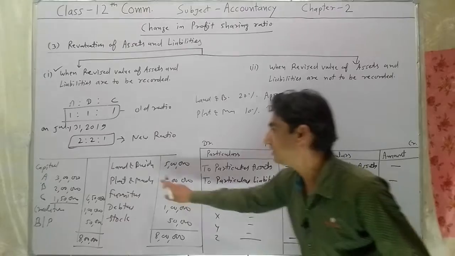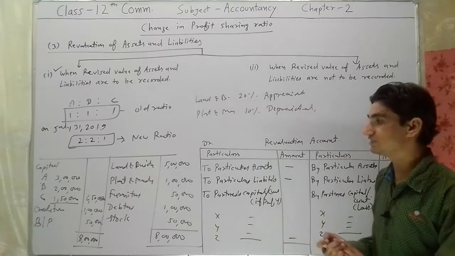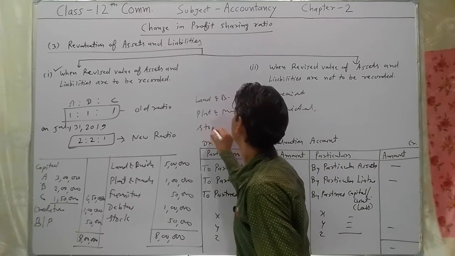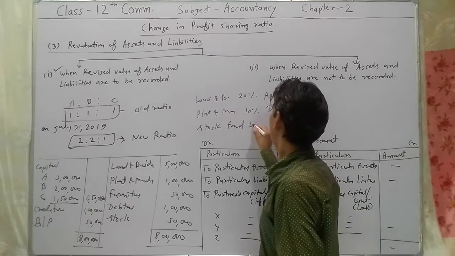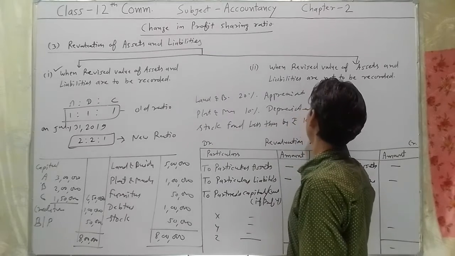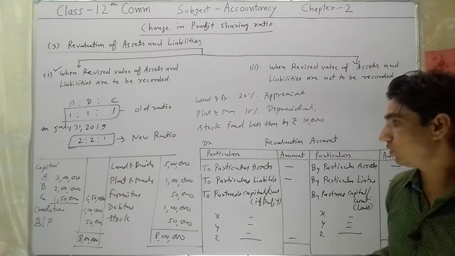Depreciated means decrease in the value of assets. Stock found less than by rupees 10,000. It means decrease in the value of stock.